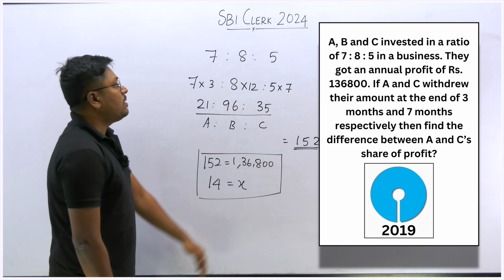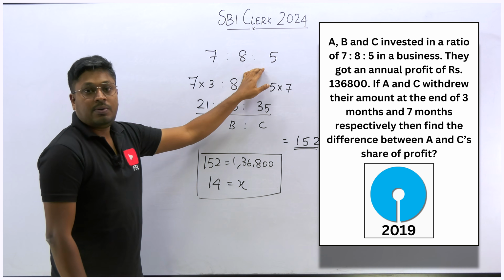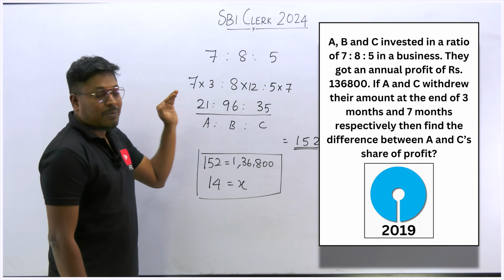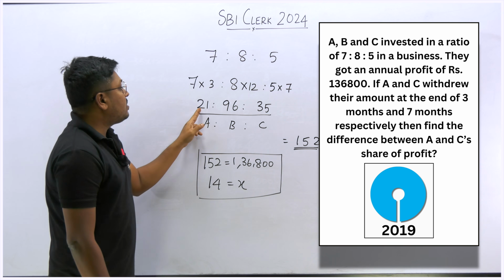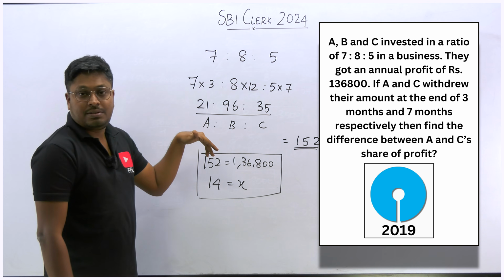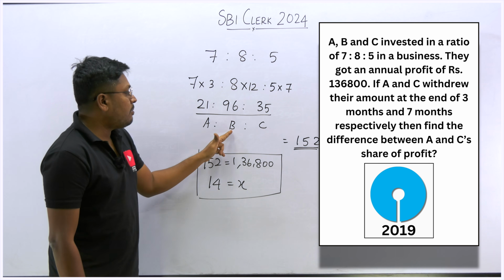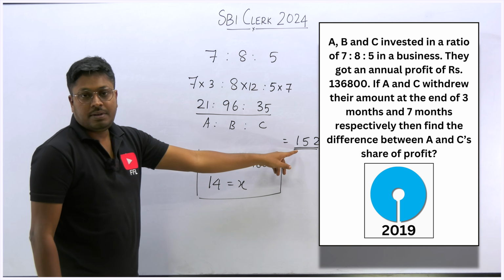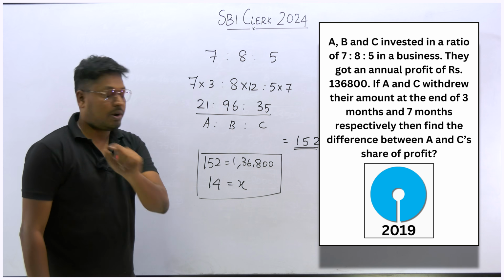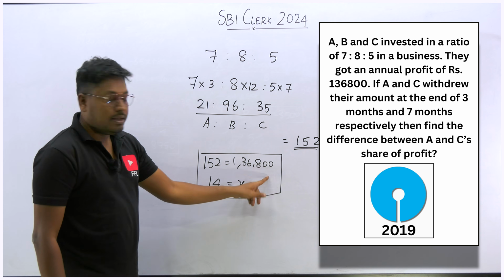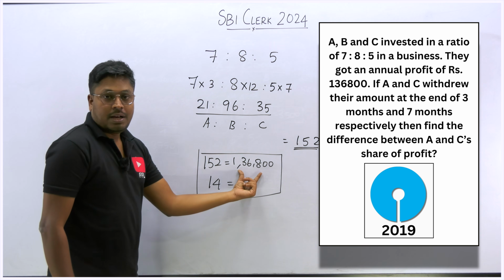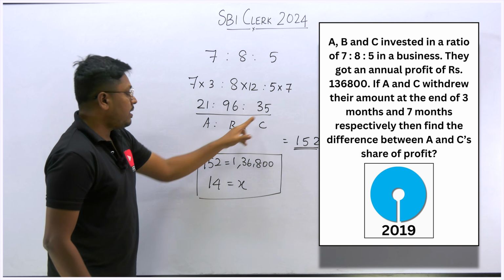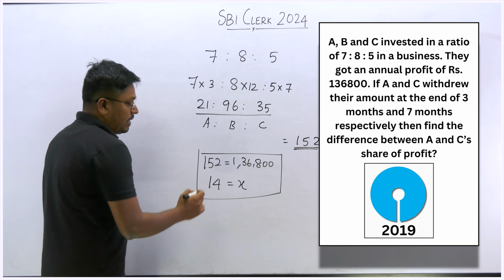Initially what we know is how much they have invested. Then we considered how many months they were in the business. Out of that 1,36,800, this should be the part that should be given to the person A. Similarly, the amount given to B should be 96 parts, C will be 35. So total part is 152, which will be the total profit, 1,36,800. Out of this, our target is to find the difference of A and C. So 21 and 35, difference will be 14, just cross multiply it.